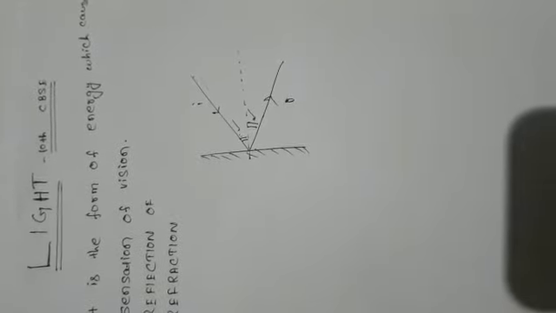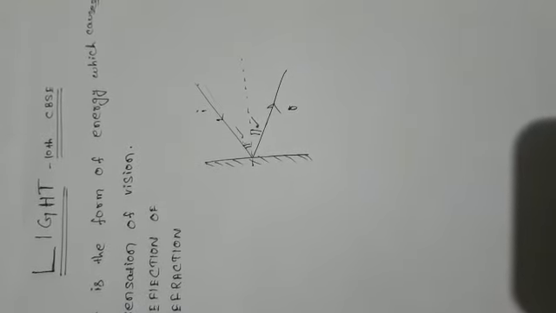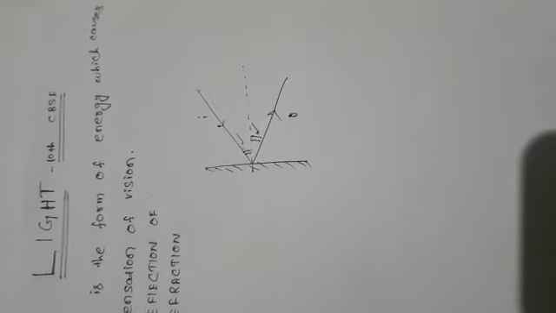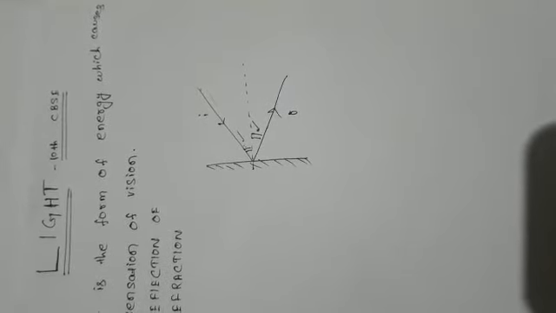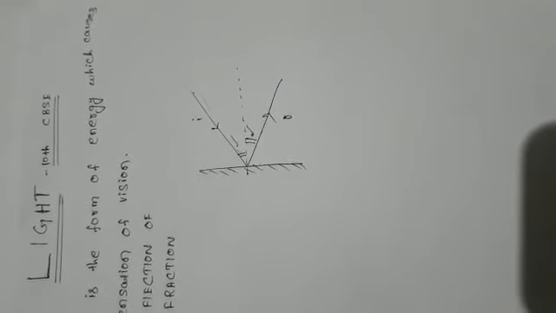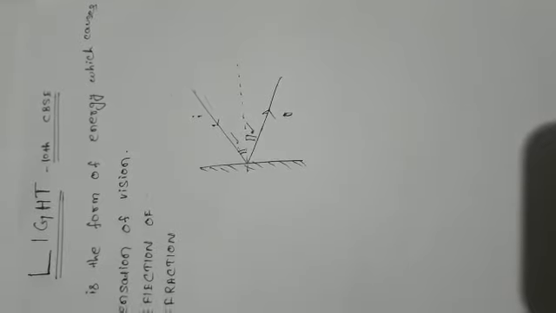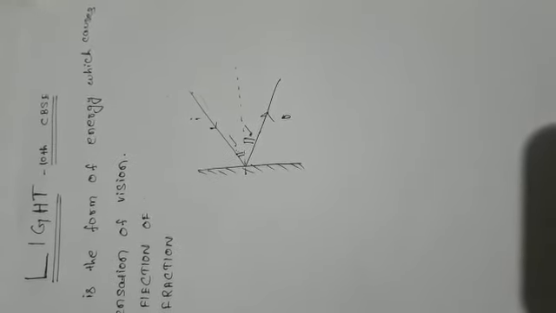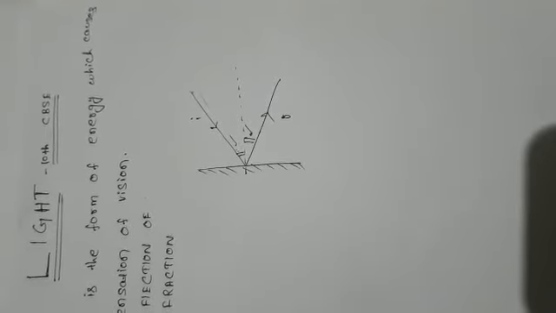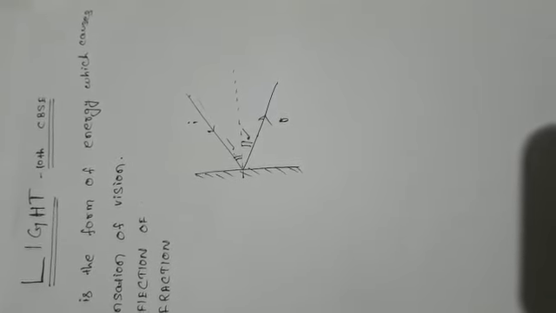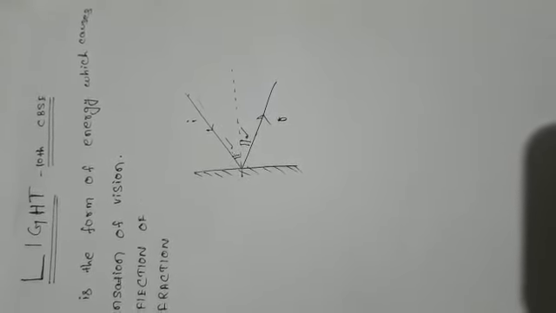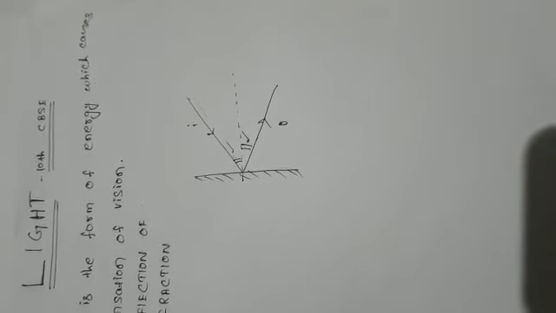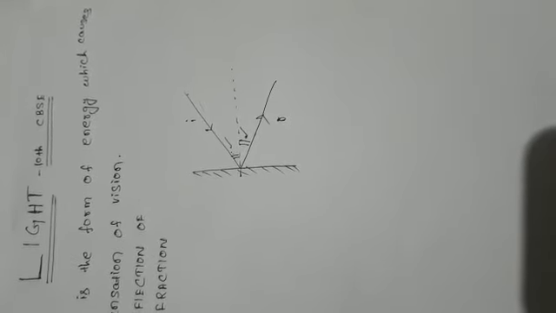Another concept, you are all familiar with it. These are the characteristics of image formed by the plane mirror. First property, it is virtual and erect. That means image is imaginary image, not real image. Then size of the image equal to size of the object.